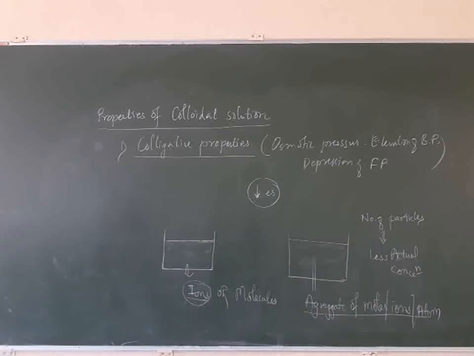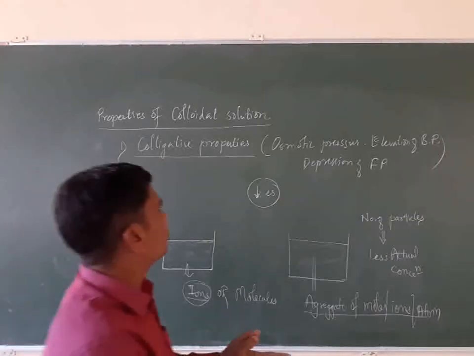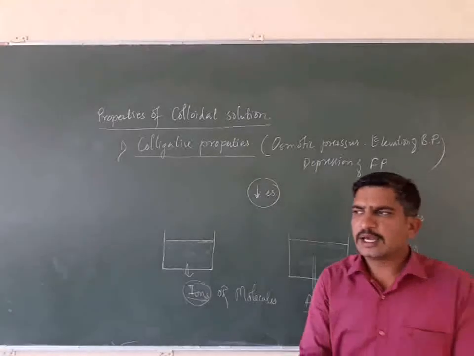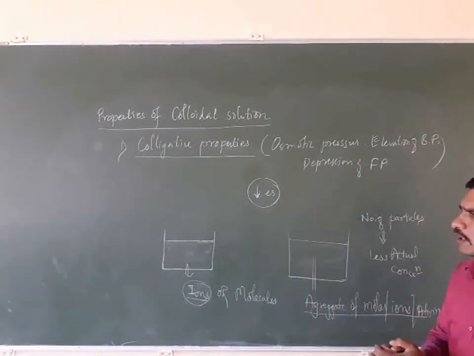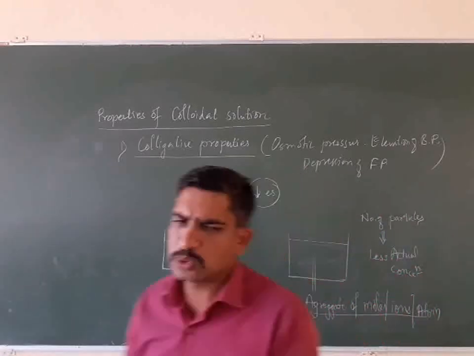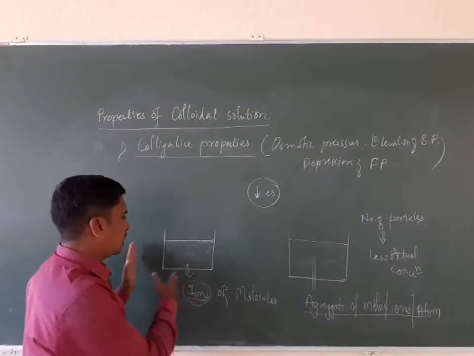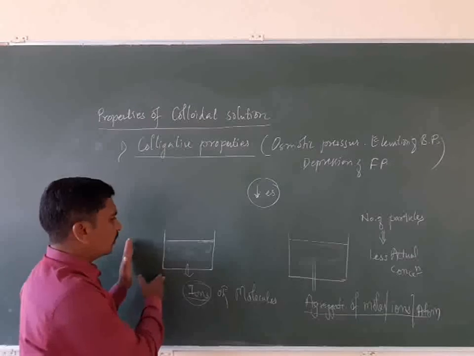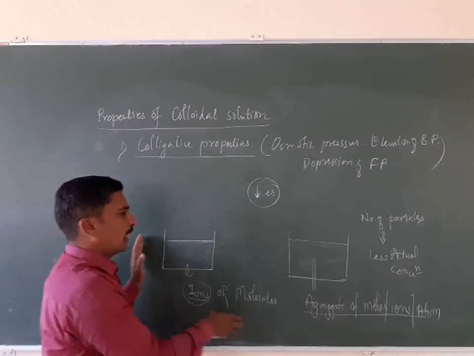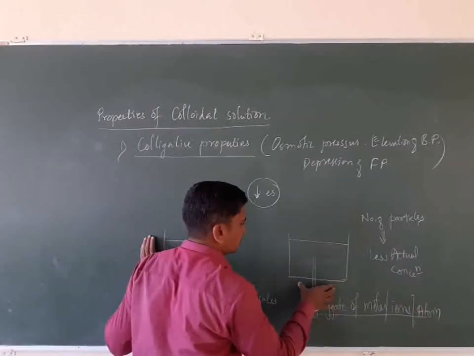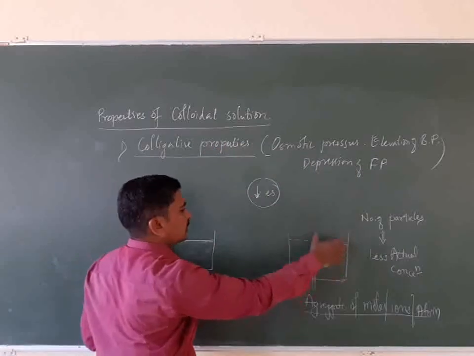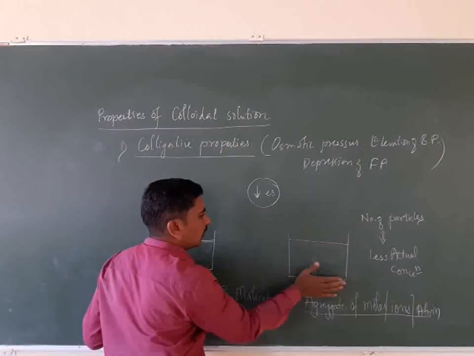The values of colligative properties for colloidal solution are always lower than the true solution. If we compare the solution of one electrolyte or substance as a true solution, and the same substance forming a colloidal solution, the values of these colligative properties are lower in the case of colloidal solution.